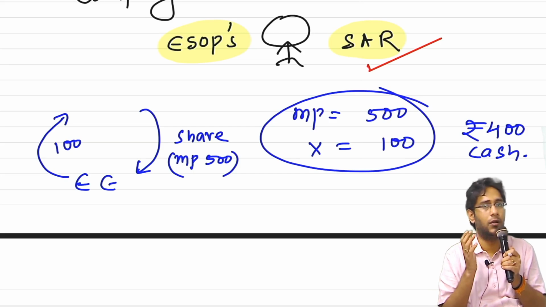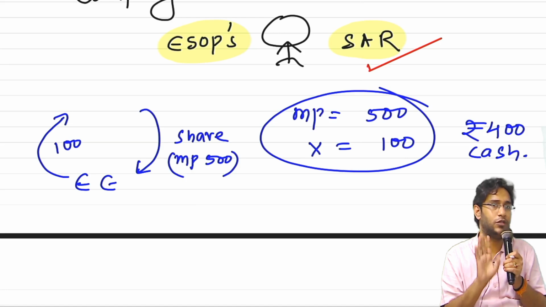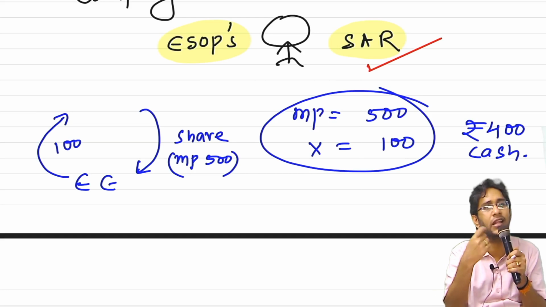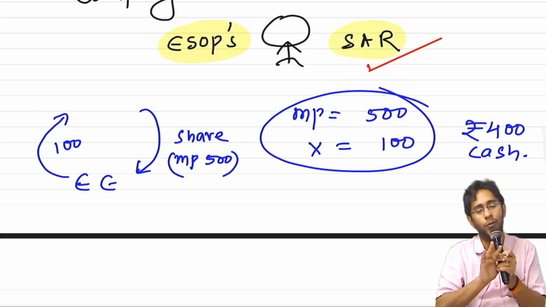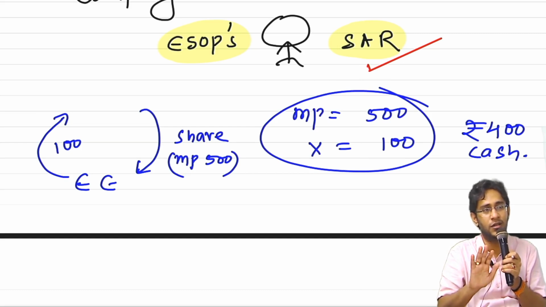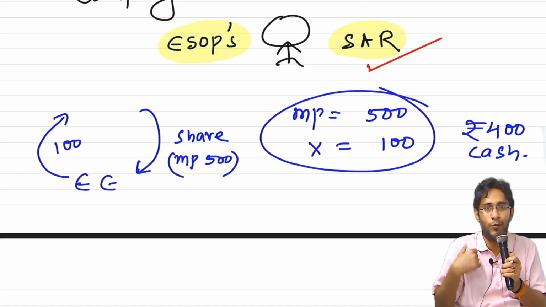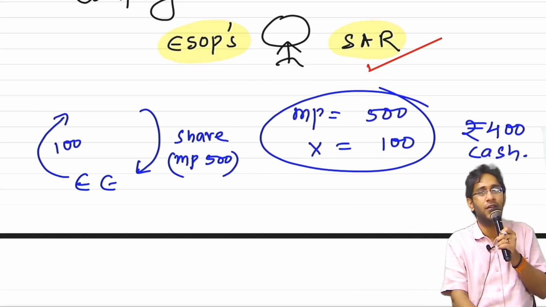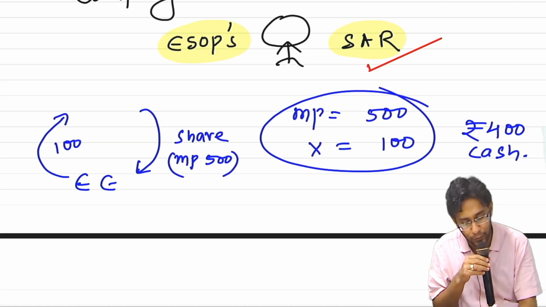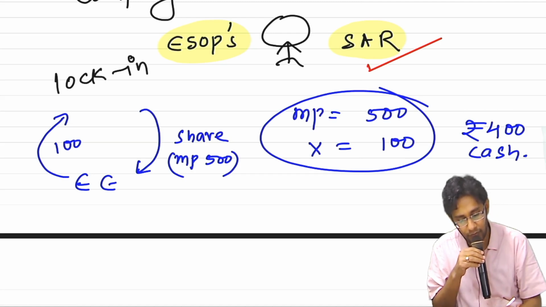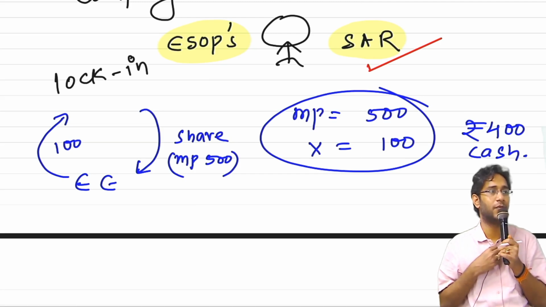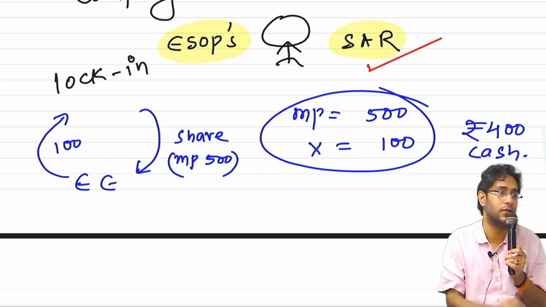Imagine, sir, I have 1000 employees. To each employee I gave 1000 ESOPs. All of them exercise the options and I gave them shares. If all of them tomorrow enter the market to sell the shares, what will happen to my share price? It will crash, no? The market will crash. I am the promoter of the company, sir, with 80% shareholding. On one side I am trying to make you an owner, and you are trying to pull down my wealth. So what companies do with ESOPs is put a lock-in restriction. They'll say the share you will get, but you can't sell it for the next two years.